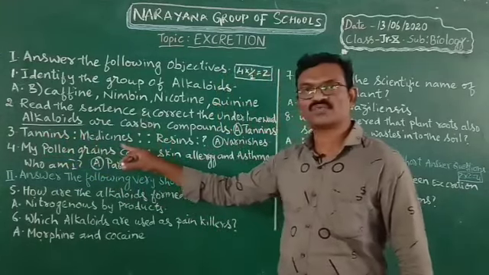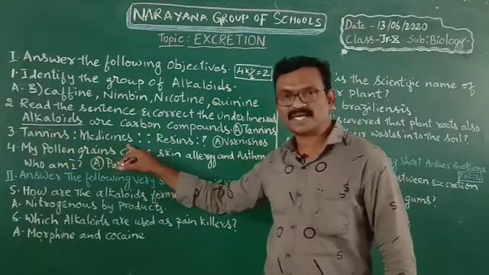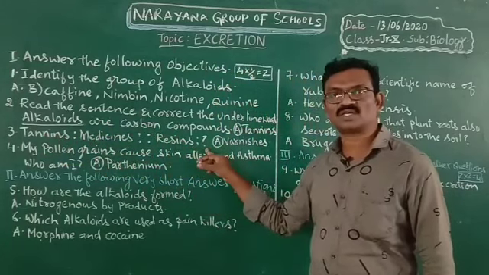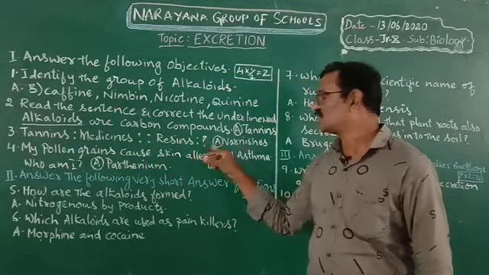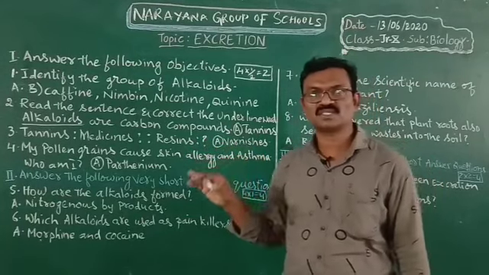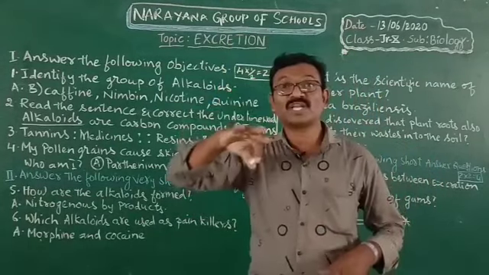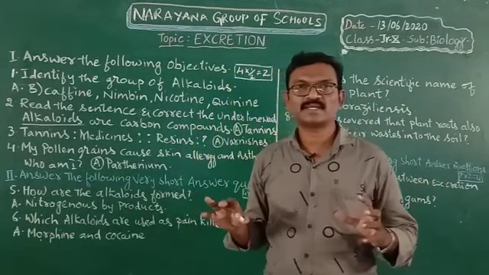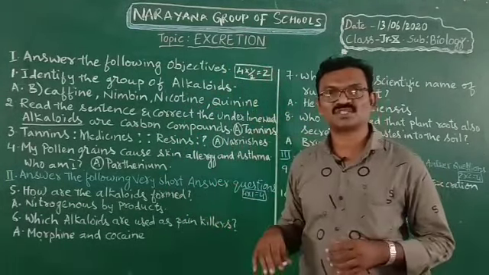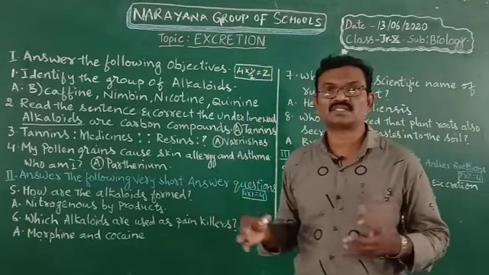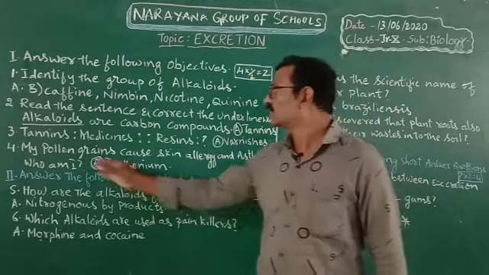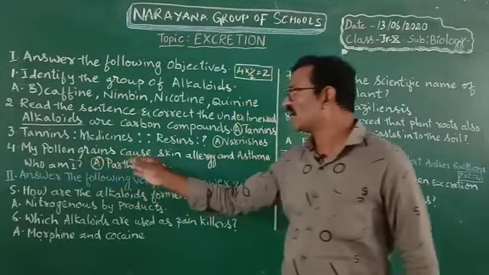Now third question. Tannins are used for preparation of medicines. But resins are used for what? Resins are used in preparation of varnishes. Varnishes means the painting of wooden structures. Wooden structures are painted by varnish. It gives the best shading quality. Okay, right.